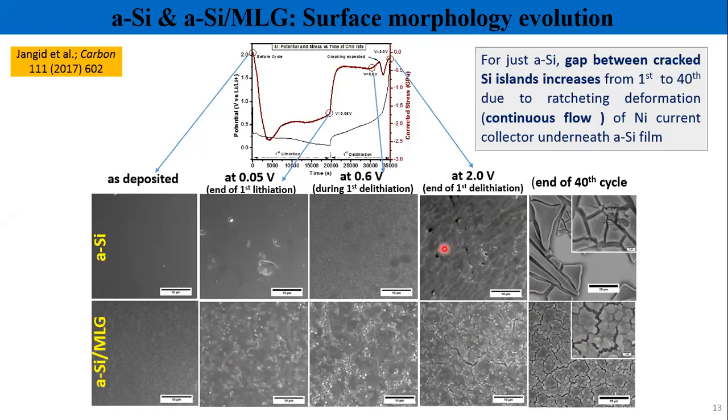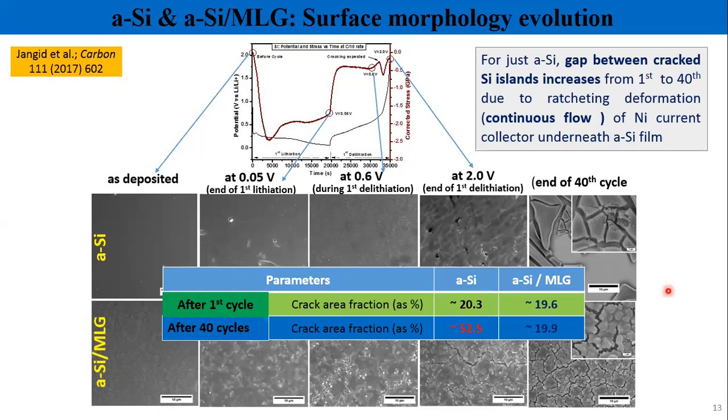Now, a more interesting feature you will see is that in the absence of graphene, the spacing between these crack islands is getting increased. But in the presence of graphene, it remains more or less the same. So the continued increase in the spacing between these islands indicates that in addition to the plastic deformation of the silicon islands itself, there is some other mechanism also undergoing. That can be the plastic deformation of the current collector underneath the silicon films. So this indicates toward that possibility.